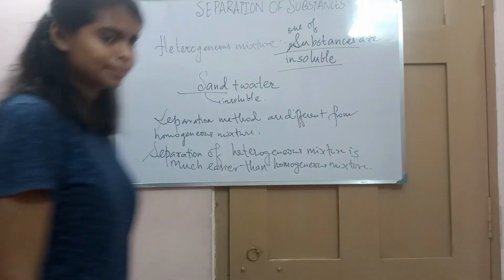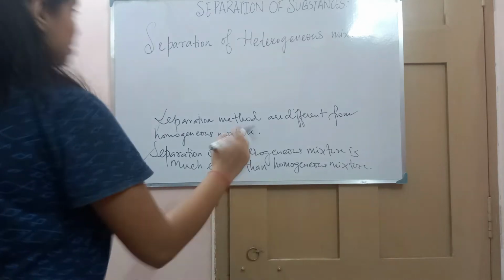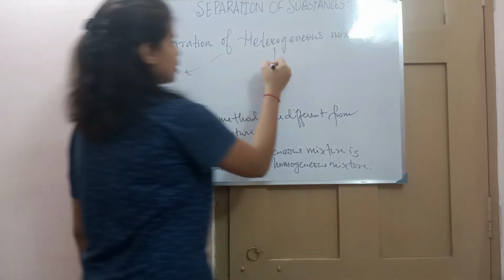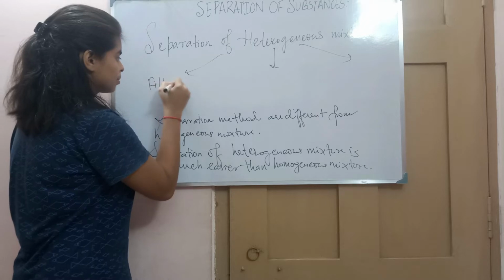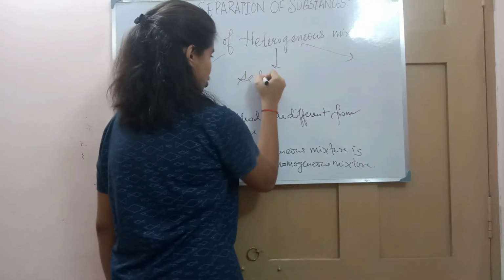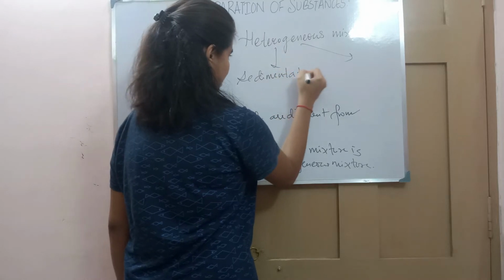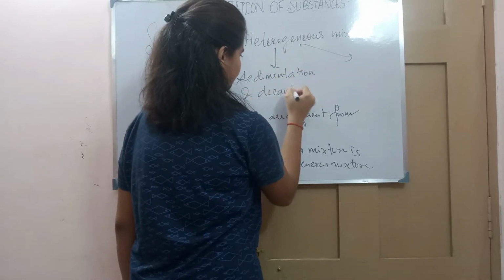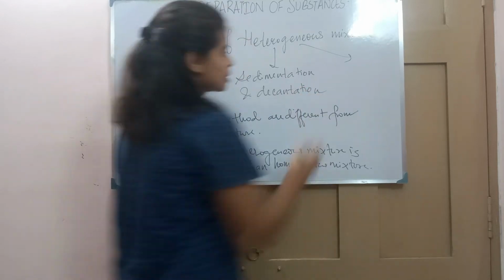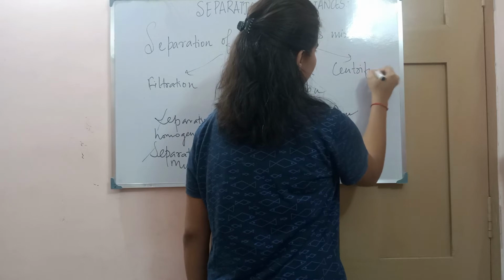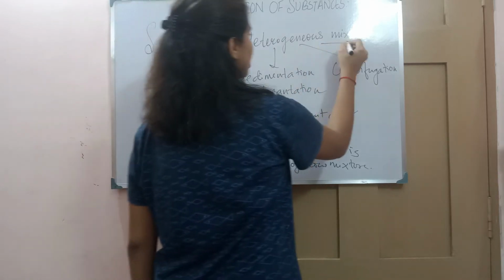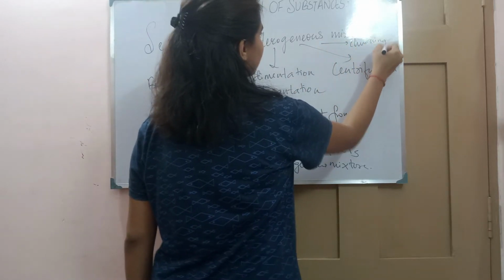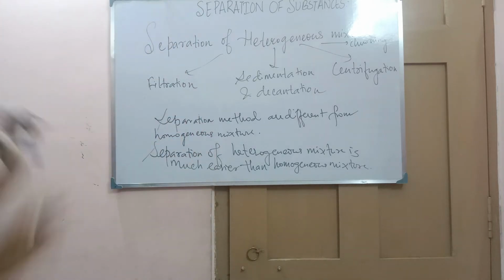Let's see what the separation methods are. Now, what are the methods for a heterogeneous mixture? I gave the names of these methods in the last class. One is filtration, one is sedimentation and decantation, and the third one is centrifugation. Centrifugation is not in your syllabus, it's just for your knowledge. And the fourth one is churning. Let's discuss these separations one by one.